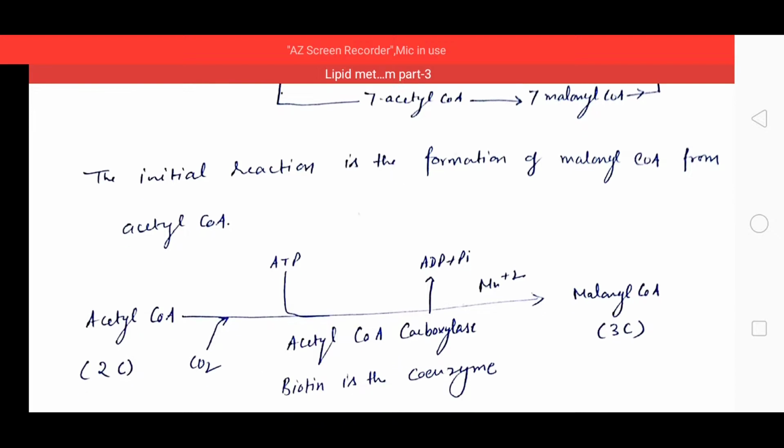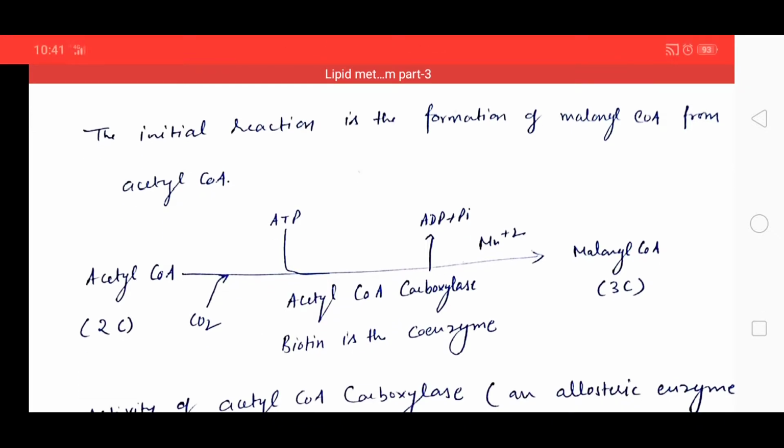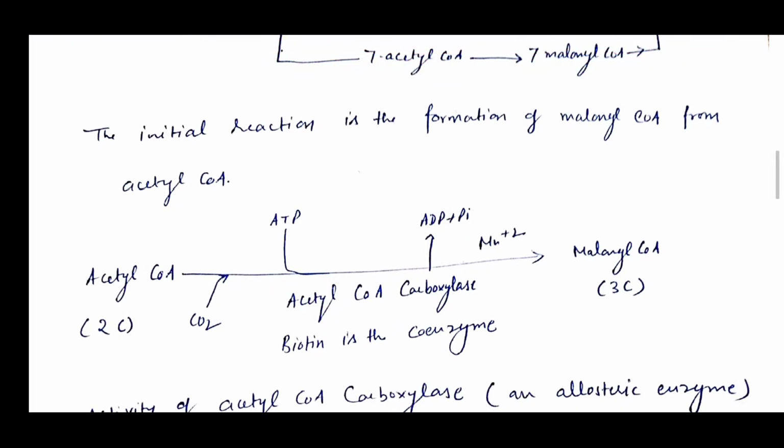How is this malonyl coenzyme A formed from acetyl coenzyme A? As you can see in this reaction, acetyl coenzyme A combines with ATP, which is converted into ADP plus phosphate, with magnesium ion, and CO2 is also incorporated in the presence of the enzyme acetyl coenzyme A carboxylase. Biotin acts as a coenzyme and it forms malonyl coenzyme A of 3 carbon atoms.